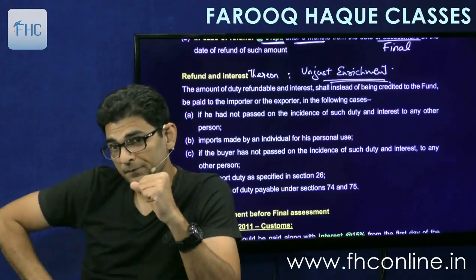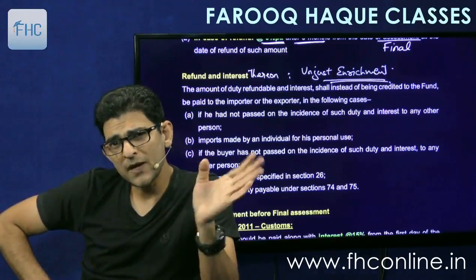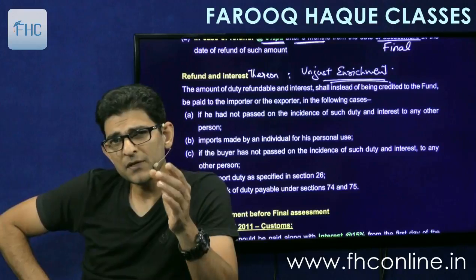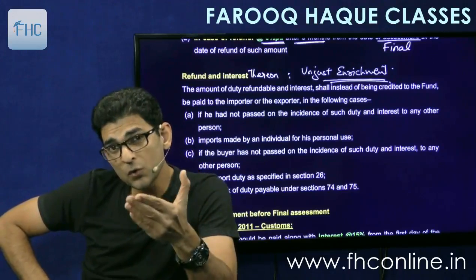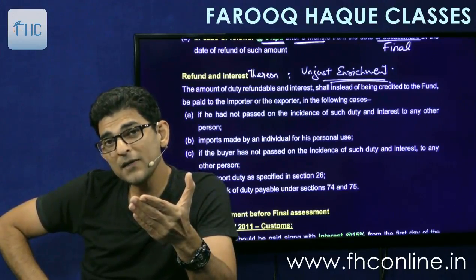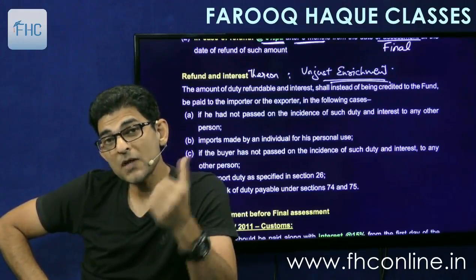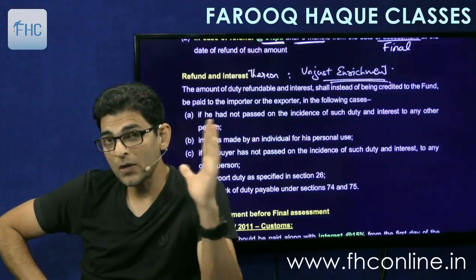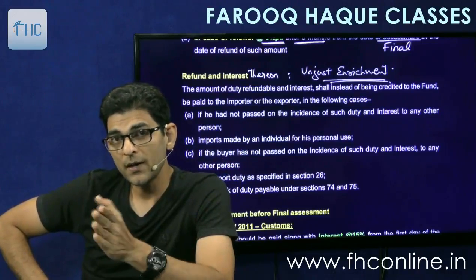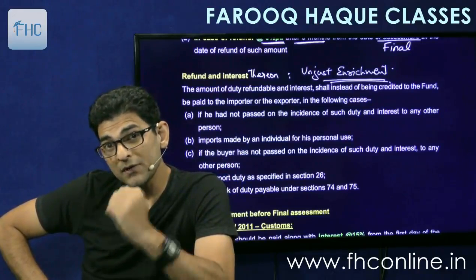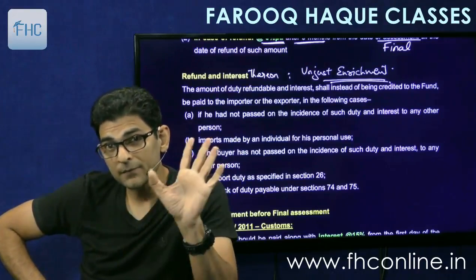See, I am importer. I paid the provisional duty, I cleared the goods. After clearance, I might have sold off the goods. And when I sold off the goods, I might have recovered the duty which I already paid. So I paid 10 lakhs of duty, I cleared the goods, I sold off the goods, and on sale I have already recovered that 10 lakh of duty from the buyer.